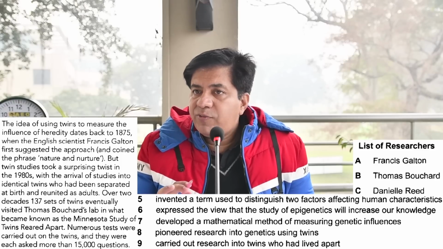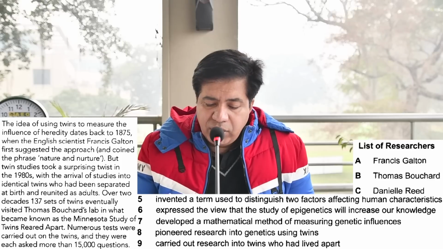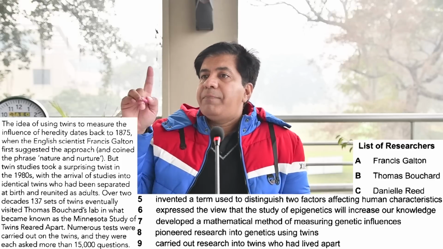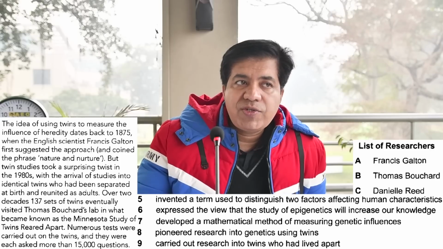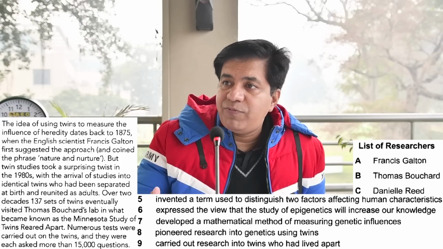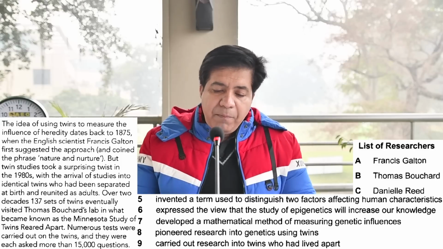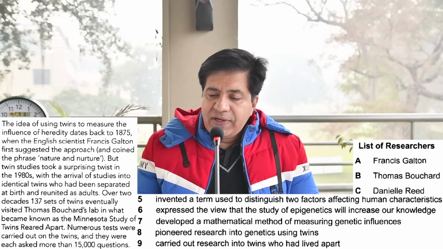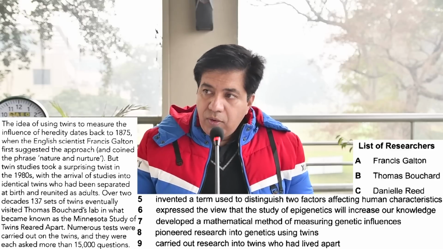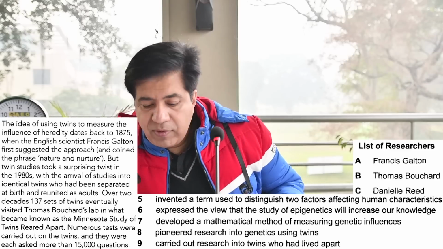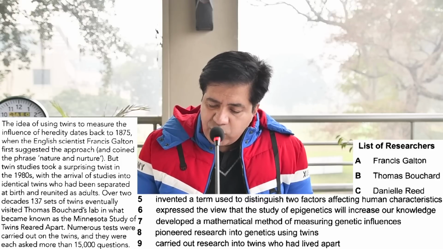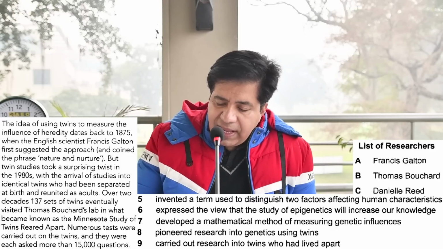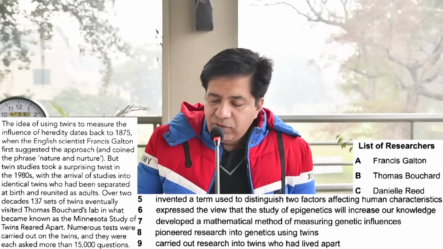Okay, now after question number 5, you will not go on to question number 6, 7, 8, 9. And by the way, remember, we have 3 scientists and 5 questions. It means the name of a scientist will repeat. One name might repeat a second time or third time. Question 9, carried out research into twins who had lived apart, was done by another one, and you know that already.